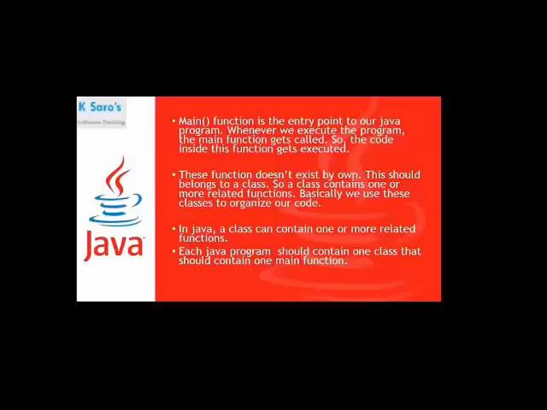Each Java program should contain one class that should contain one main function. Without the main function, a Java program cannot execute. Okay, fine.